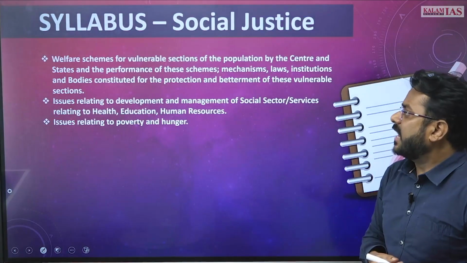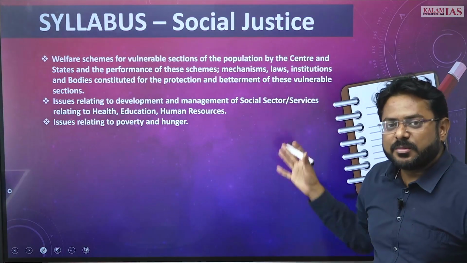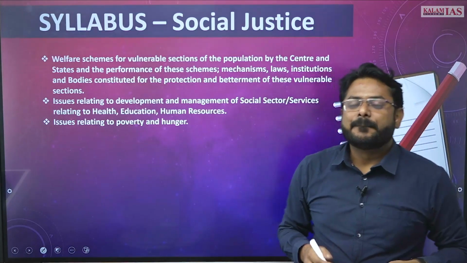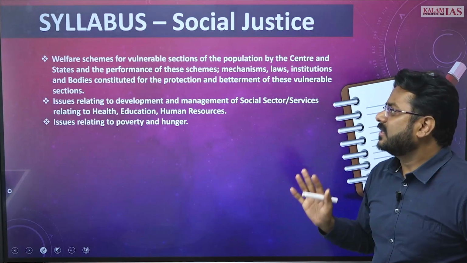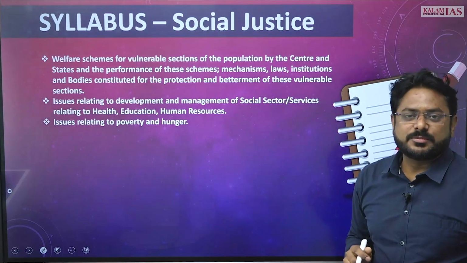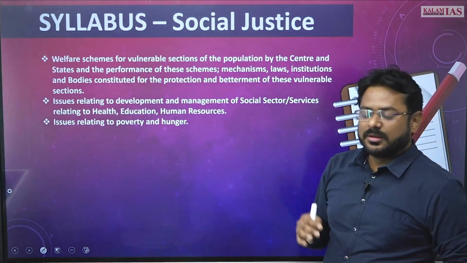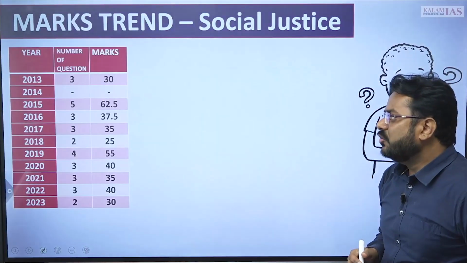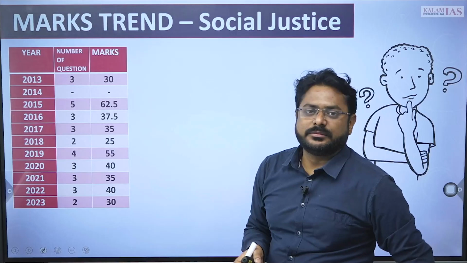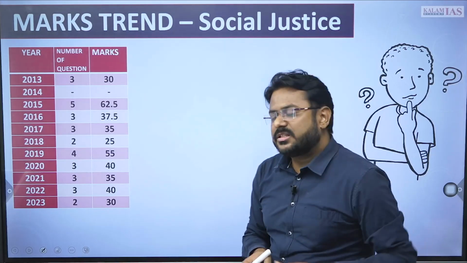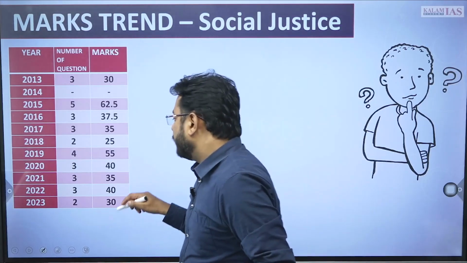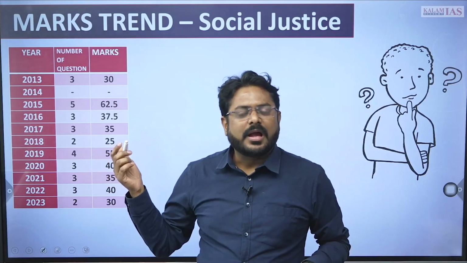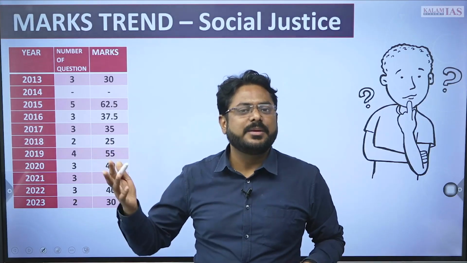Then the third section, that is social justice. These are the syllabus for the social justice. Once again, if you are new to this, please see that these are the sections of the social justice part. These are the syllabus in your notification which covers the social justice part. And when you see the social justice trend, near about 30, 35, 40 marks question has been asked since last 3-4 years.